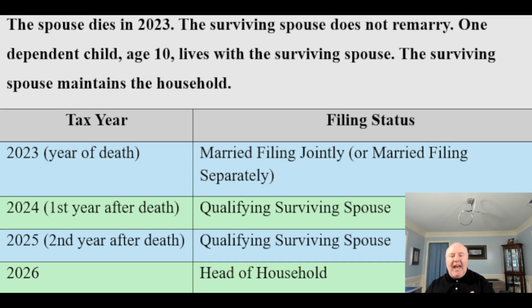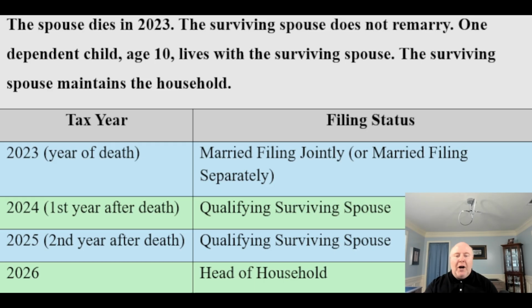So here's what's going to happen when we're looking at this. 2023 is the year of death. We know you're married filing jointly in that current year. It doesn't matter the month of death. It could have been January. It could have been November. It doesn't matter. We're going to be married filing jointly as long as we're married at any time during that year, or married at the time of the death during that year. So married filing jointly. And they could do married filing separately if they wanted, but generally you're going to go married filing jointly.